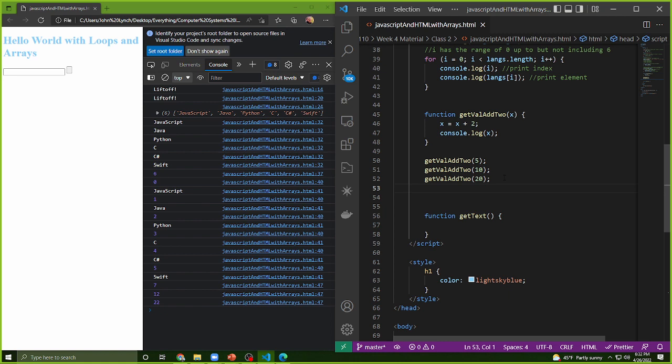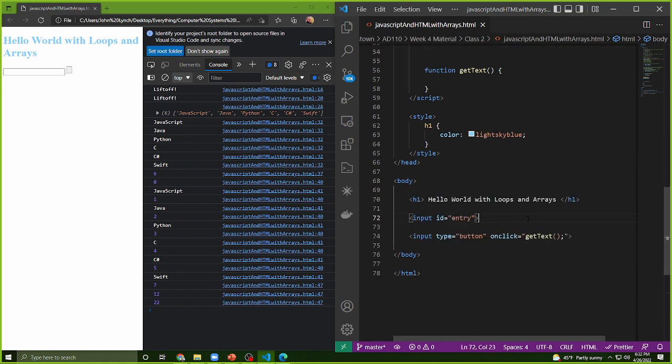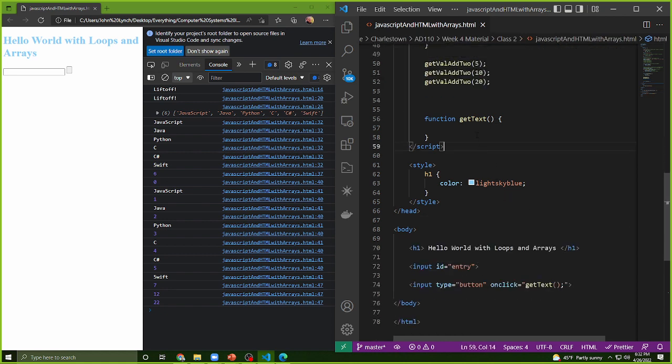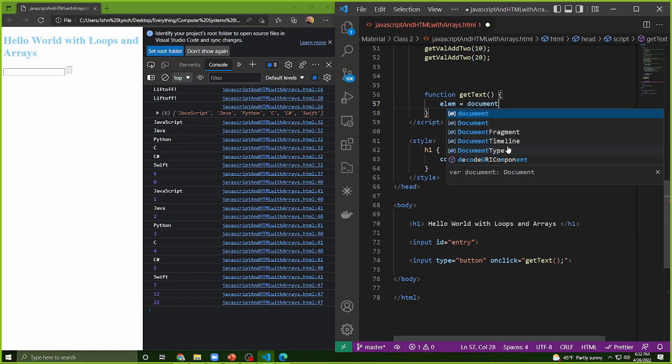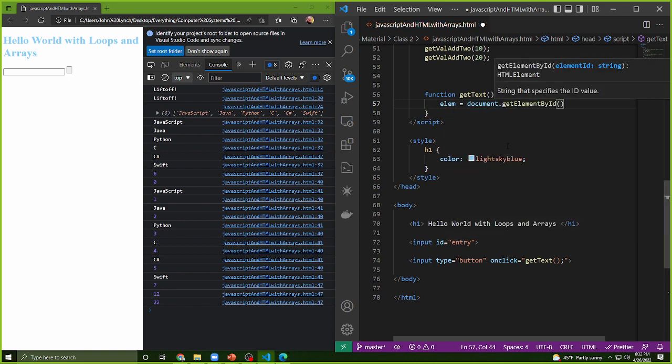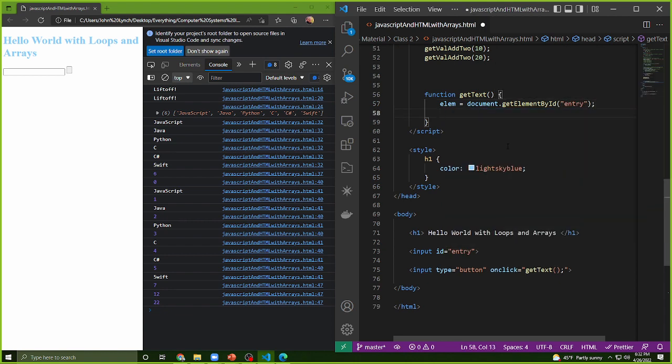Cool. Nice. I'm a little bit over, but let me just see if I can get the text here for us. I'm going to call it element, equal to document.getElementById. The ID I'm going to get is entry. And then I'm going to see if I can grab, I think it's value here. There we go. So now I'm getting the text from down here.